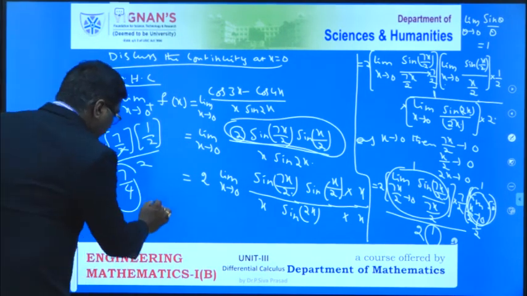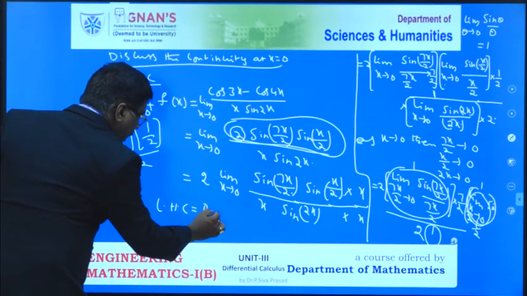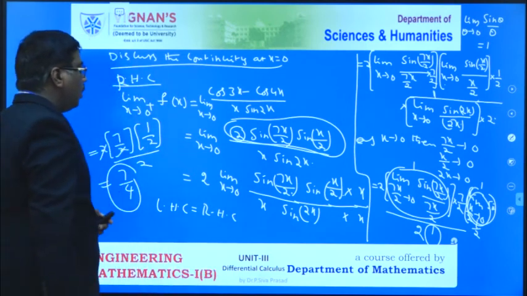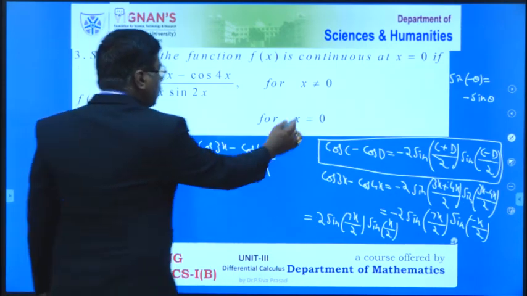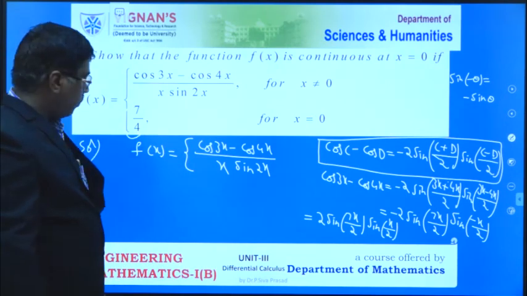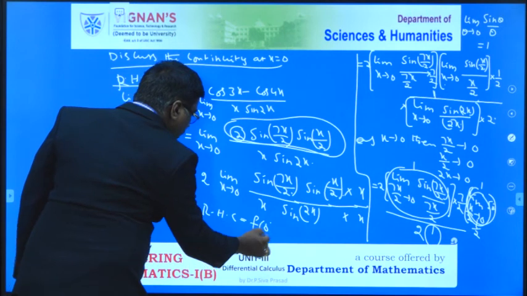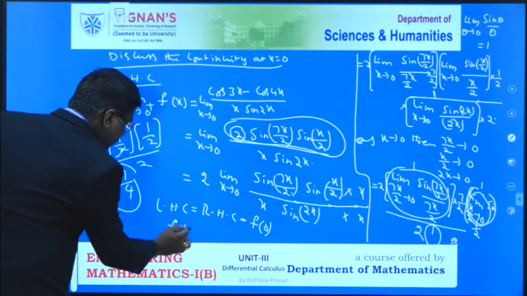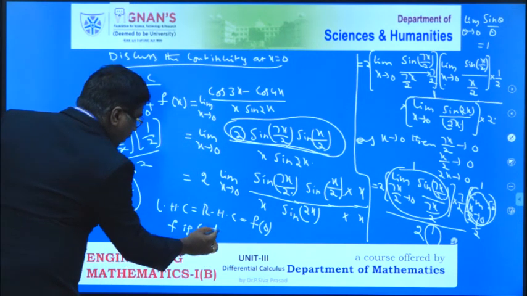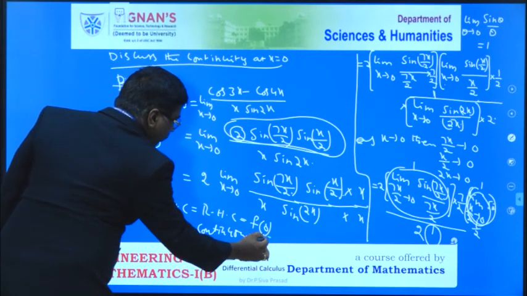Therefore, the left hand continuity is equal to the right hand continuity, both are the same, and at x equal to 0, f of x value is 7 by 4. Therefore, this value is f of 0. Therefore, f is continuous at x equal to 0.